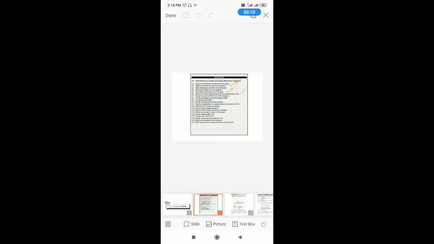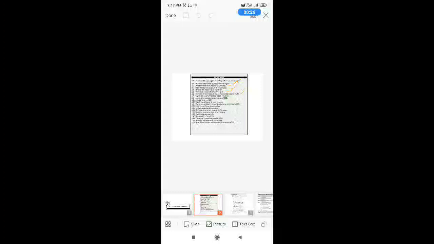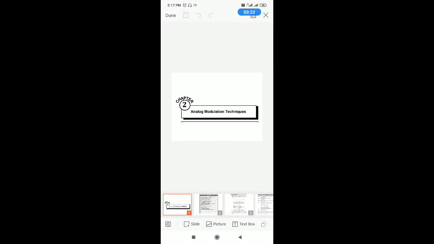Now, we are going to discuss the analog communication subject, second chapter. We completed the first chapter, basics of communication system and noise. The second chapter is analog modulation techniques.